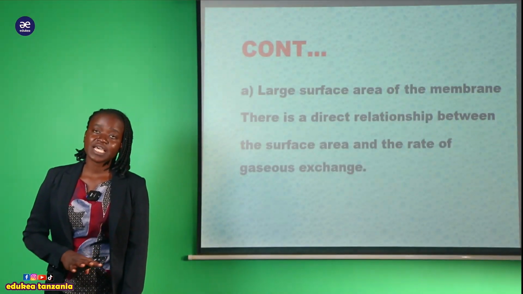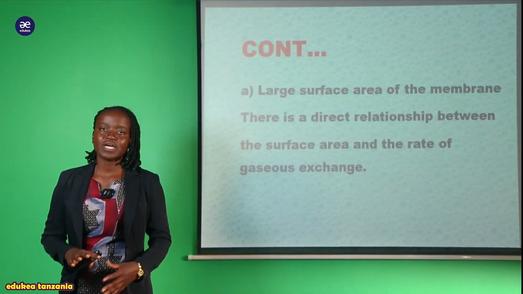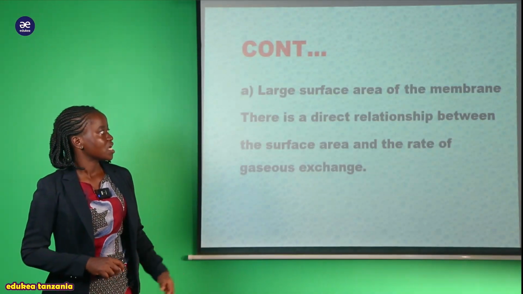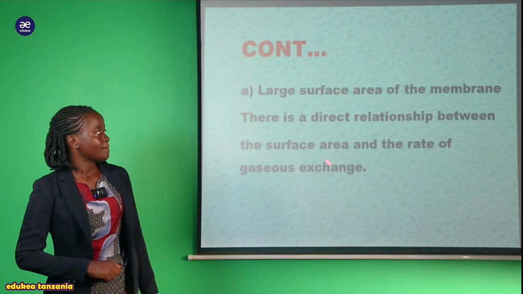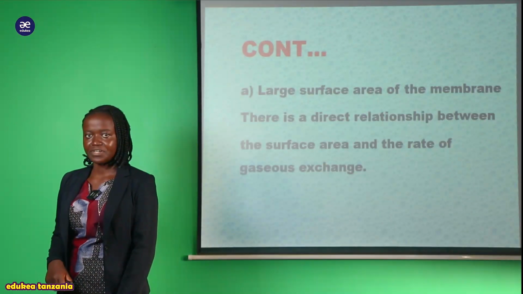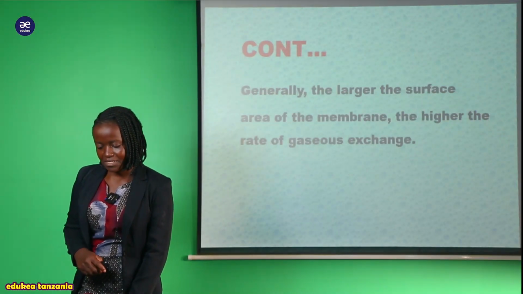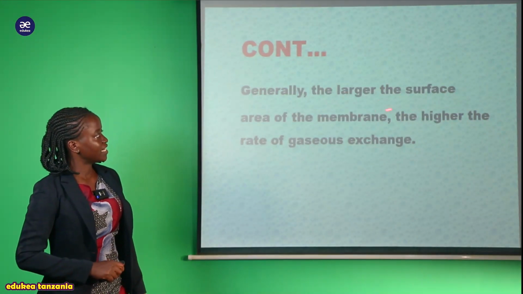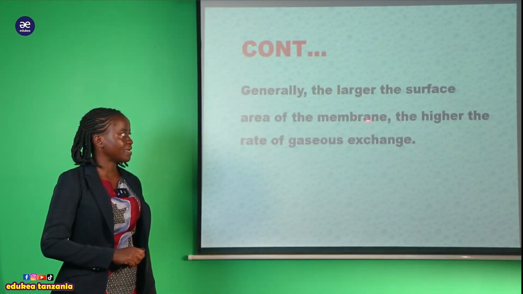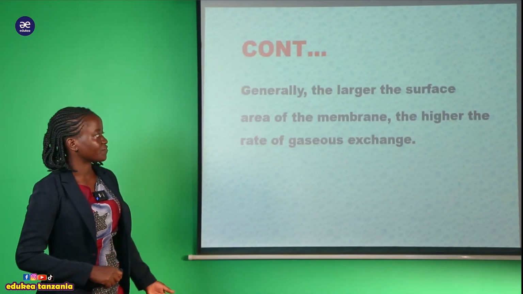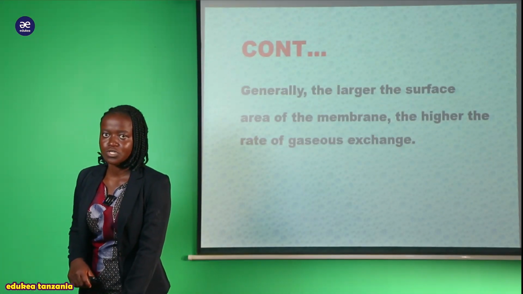So kunakuwa na uhusiano ambao tunasema kwamba uko direct kati ya gaseous exchange inatokea kwa human being pamoja na ile surface area. Since now we can say that generally the larger the surface area of a membrane, the higher the rate of gaseous exchange.